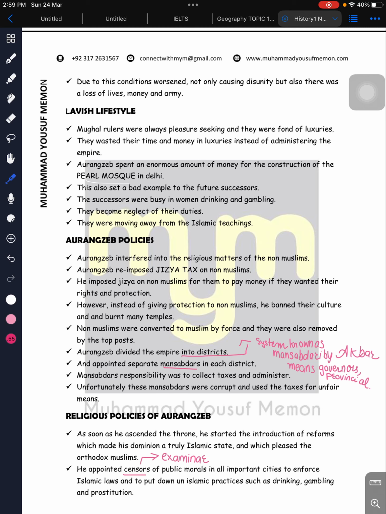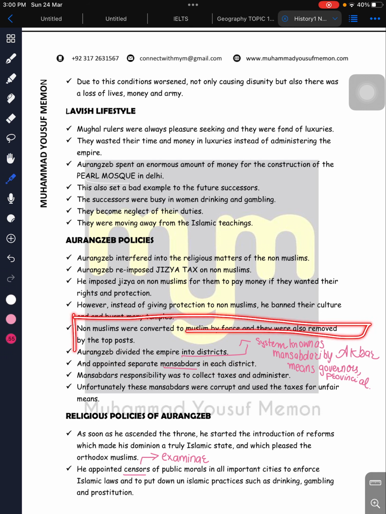After that he had a policy known as the Mansabdar policy. He divided the empire into districts, like the main cities, and appointed a Mansabdar, like a governor or a caretaker, for each district. The Mansabdars were responsible for collecting taxes, administering, and providing services to the people. But those Mansabdars were corrupt, and they used the taxes for their own unfair means. Each district had a separate Mansabdar.